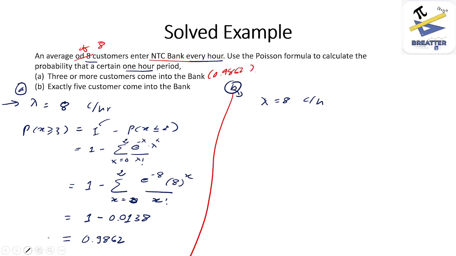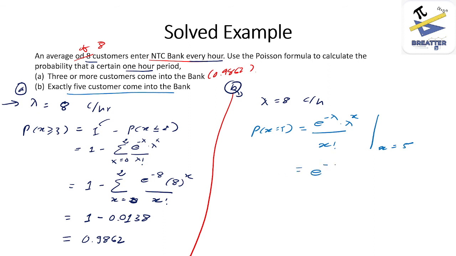Now what about part B? Part B, exactly 5 customers came into the bank, hence P of x equal to 5 equals e raised to minus lambda into lambda raised to x divided by x factorial, where x equals 5, which is equal to e raised to minus 8 into 8 raised to 5 divided by 5 factorial. If we simplify this, then the final answer is 0.0916. So our answer to part B is 0.0916.